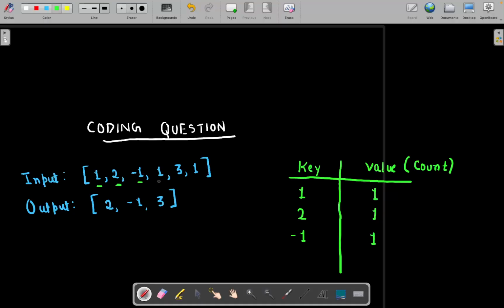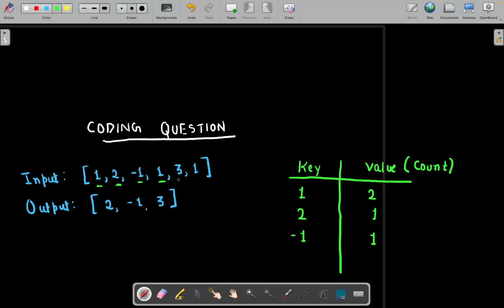Now we got 1 again, so we will check whether 1 is there in the hash map or not. If you see, 1 is already there. What is the current value of 1? It is 1 only. This is the second time we are getting the element 1, so we are going to modify this value to 2. So 1 has occurred 2 times in the given array, right?